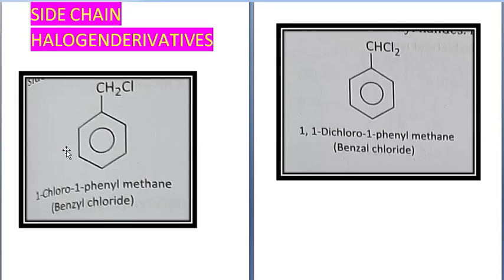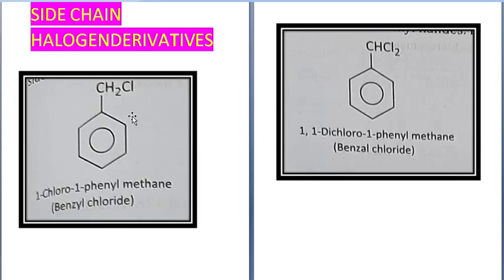Let us take the example. See over here, this is the benzene ring. Instead of chlorine being attached directly to this ring like in chlorobenzene, to this benzene ring a CH3 side chain is attached, and in that CH3 one hydrogen has been removed and in its place one chlorine has come. So it becomes a benzene ring with a side chain CH2Cl attached. So the name of this compound becomes 1-chloro-1-phenyl methane, or common name is benzyl chloride. This is mono substituted, only one halogen has been substituted.